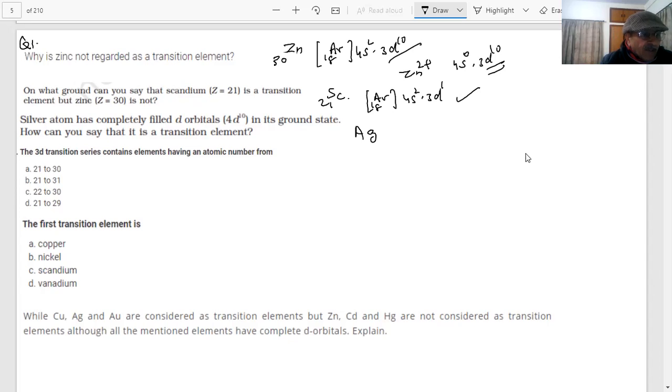Copper, silver, and gold. Which group are these? What is the group number? Which group is copper, students?